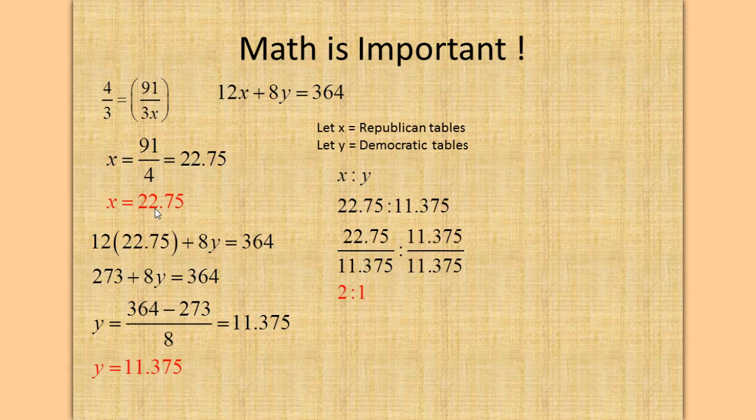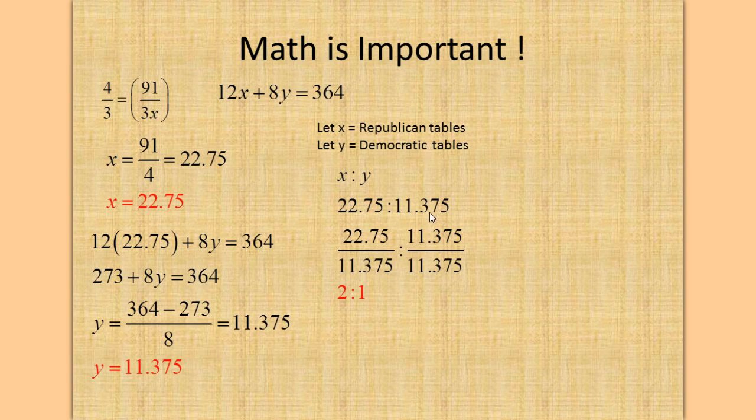So x equals 22.75, and x is equal to Republican tables. So that means we need 22.75 Republican tables. Now, if we plug in 12 times 22.75 plus 8 times y equals 364, and we solve for y, we get y equals 364 minus 273 divided by 8, and y is equal to 11.375. And what is y? y is equal to Democratic tables.